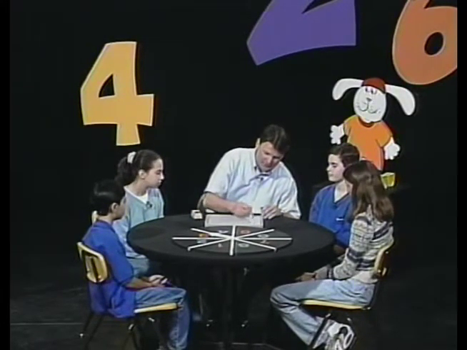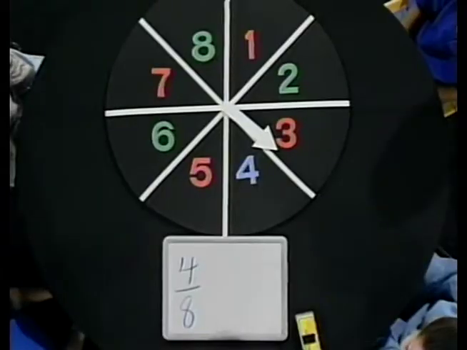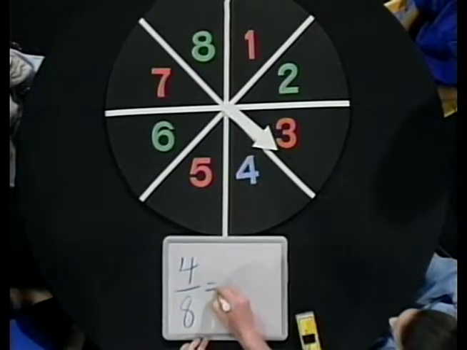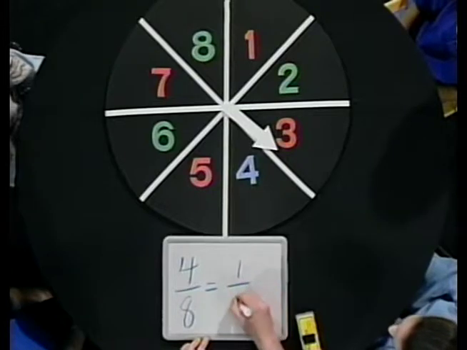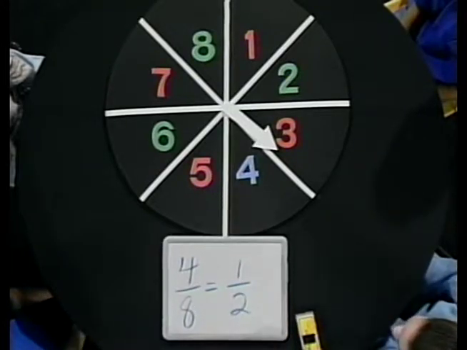Now, with probability, just like we work with fractions, we can simplify that. Do you know what the simplified fraction for 4/8 is? It would be 1/2. Okay, and how did you get 1/2? Well, you can divide 4 into 4 once and 4 into 8 twice. Excellent, okay? So we could express this probability as 1 out of 2 for getting a red number, all right?